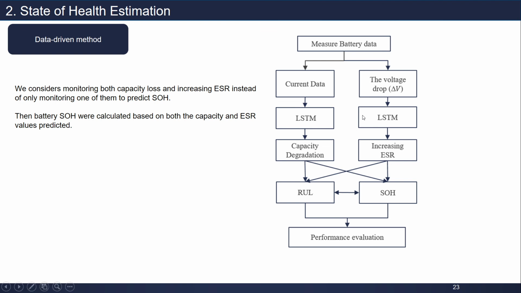Once we have those inputs, we use an LSTM model, which is a deep learning model. Current data is used to predict capacity degradation, and the voltage drop is used to predict the increasing ESR. After that, we have the capacity degradation model and the increasing ESR model. Then we can use them to obtain remaining useful life and state of health values.